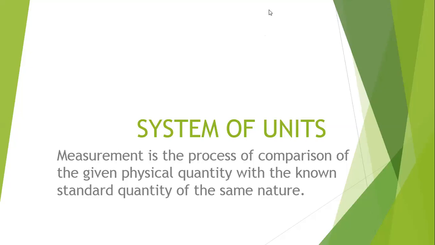Like we can measure the distance between two objects, we can measure the time interval, we can measure mass, we can measure temperature. Exactly. So these all are our physical quantity. We can measure force, we can measure pressure. Exactly. So these all things can be measured. So these are called as physical quantities.